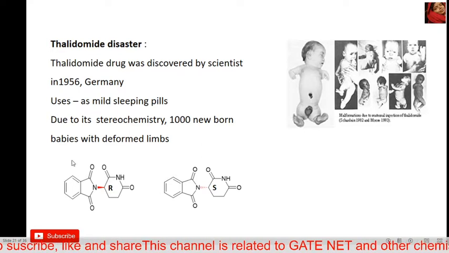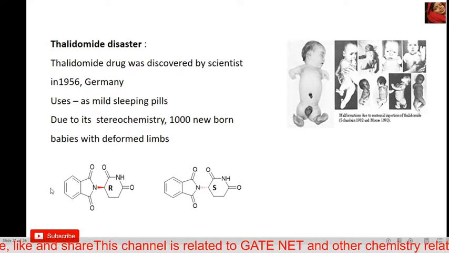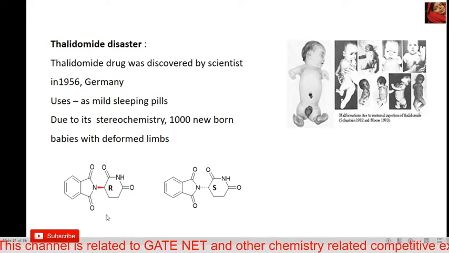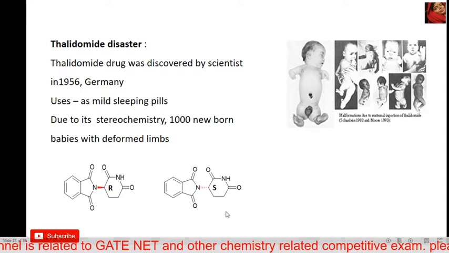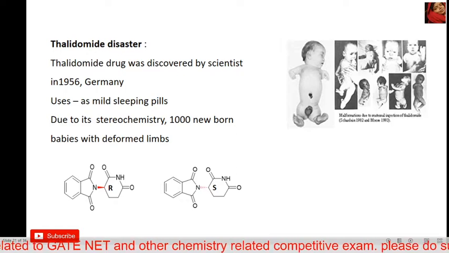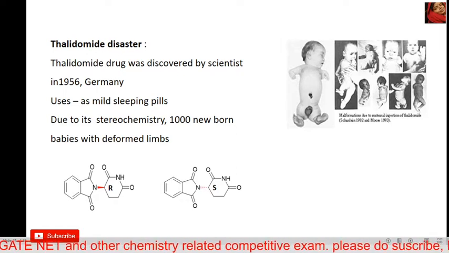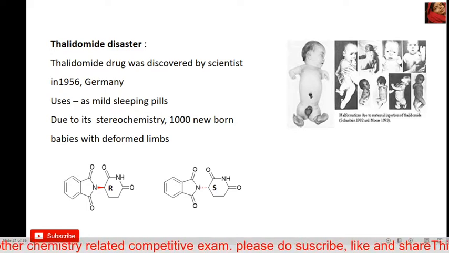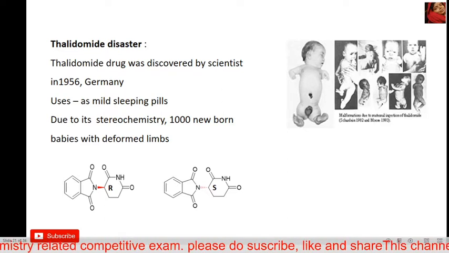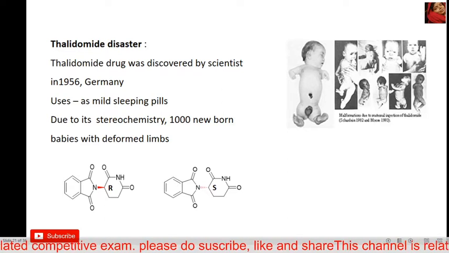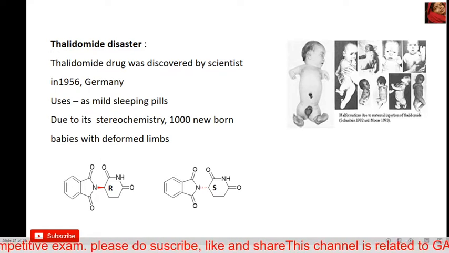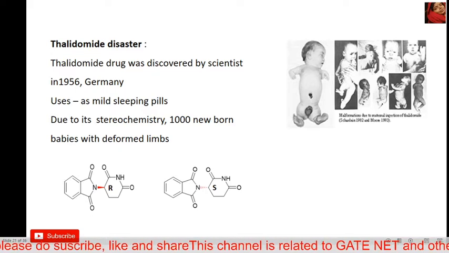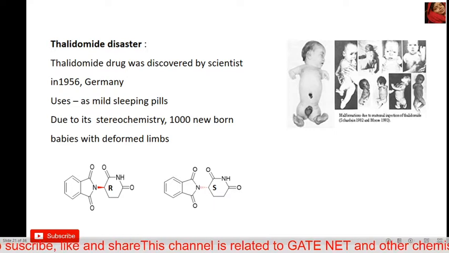For this drug, the right structure is the R form. The R form is the right structure for the thalidomide drug. But in our body, many chiral substances are already present, such as enzymes and amino acids, and because of the presence of these chiral materials, many compounds change in our body after we take them. Their conformations change because of processes in our body.